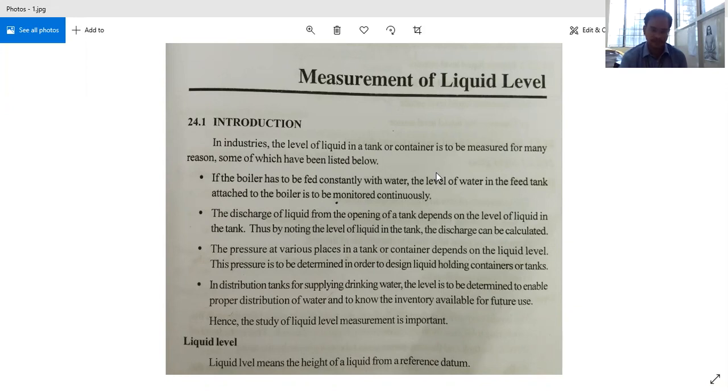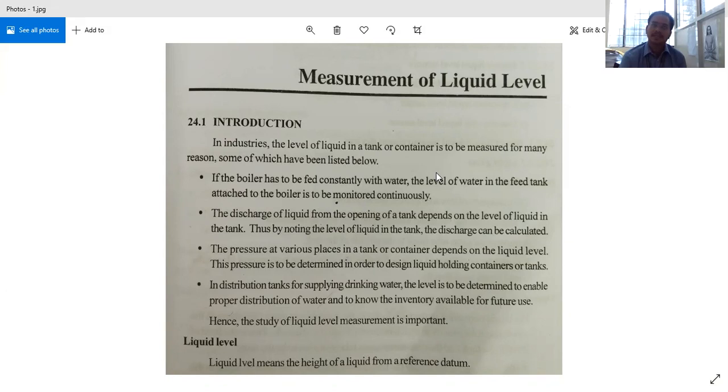Second point, the discharge of liquid from the opening of a tank depends on the level of liquid in the tank. Thus, by noting the level of liquid in the tank, the discharge can be calculated. You will be having the opening to the tank, and from the tank the liquid will be coming out. So the amount of discharge also depends upon the level of the tank. If greater the level of the tank, greater will be the head.